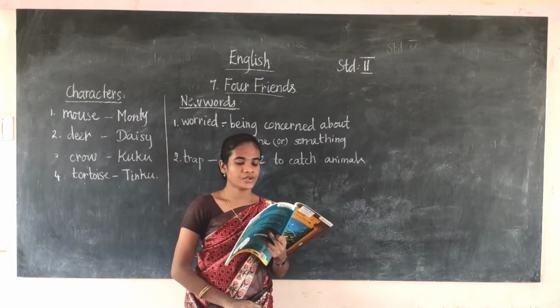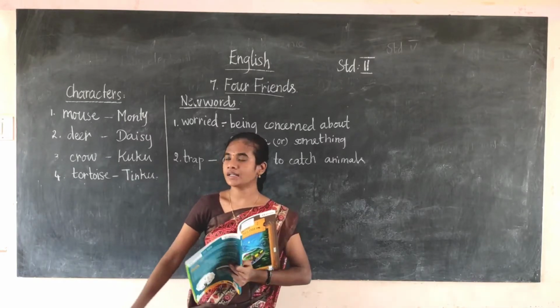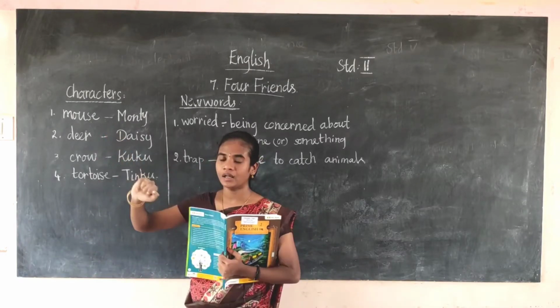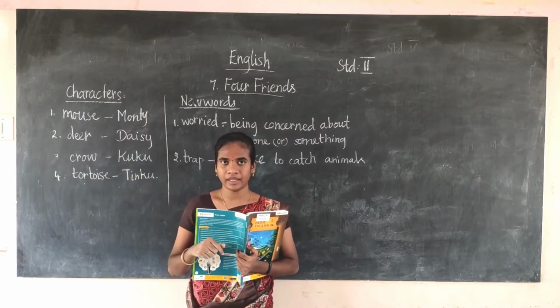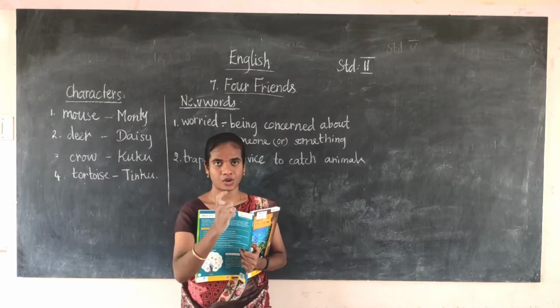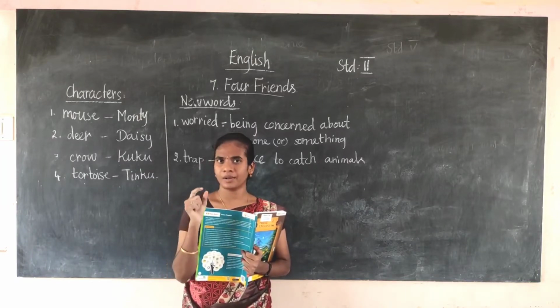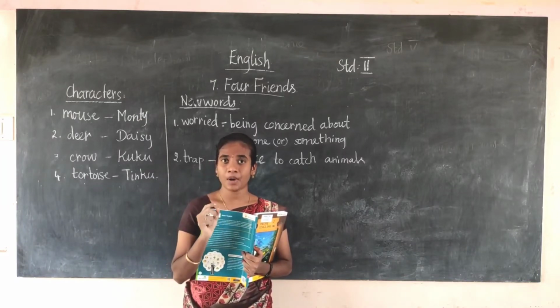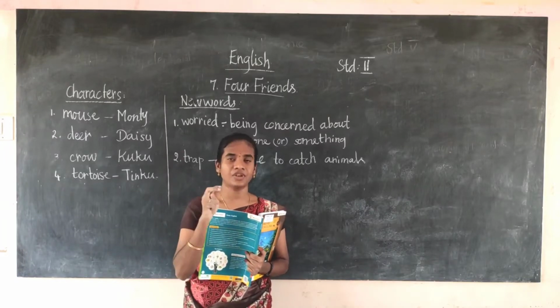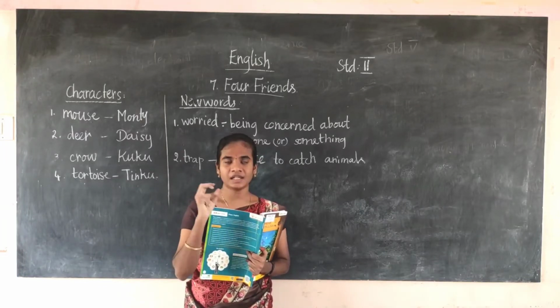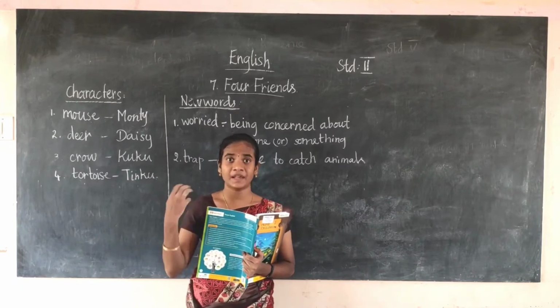Tinku says, Moti, can you use your teeth to cut the net? So the tortoise is asking the mouse, can you cut the net with your teeth? Because the deer was trapped in the hunter's net. What is the use of the mouse? The mouse will bite anything. If we keep anything, it will come and bite it, and it will become very damaged.